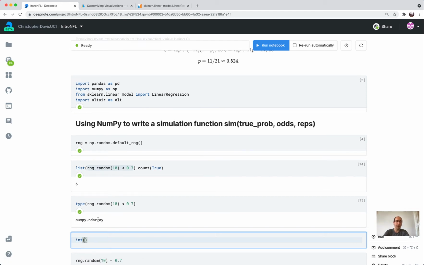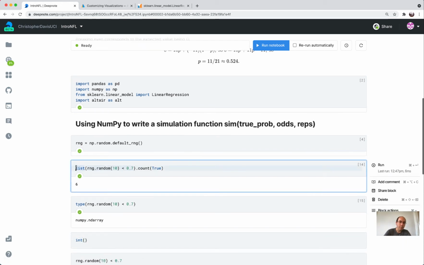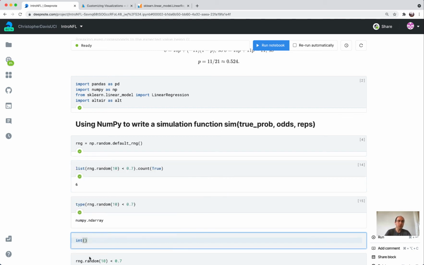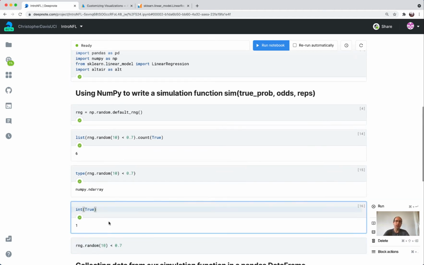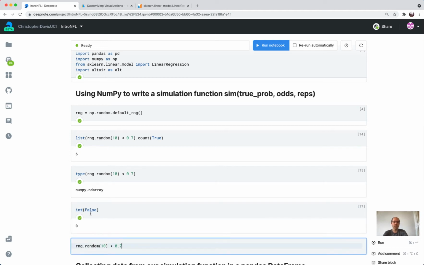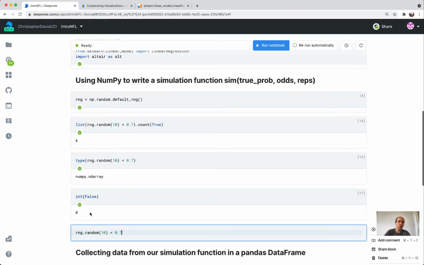Okay, that was a NumPy array. And so wrapping it inside this list, that was saying convert it into this more basic Python object, a Python list. So I can do the same sort of thing with this Boolean value true. I can say convert that to an integer, and Python converts that to a 1. And if I say convert false to an integer, it converts that to a 0.